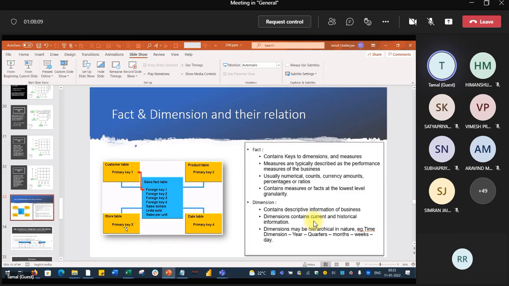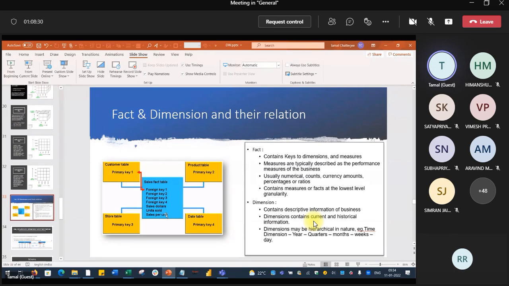Of course, a data model has to be pictorial. It is not like you are writing something on a piece of paper. It has to be pictorial, something like that, and there are tools for that. We will be using one maybe tomorrow. So the data model has to be created.